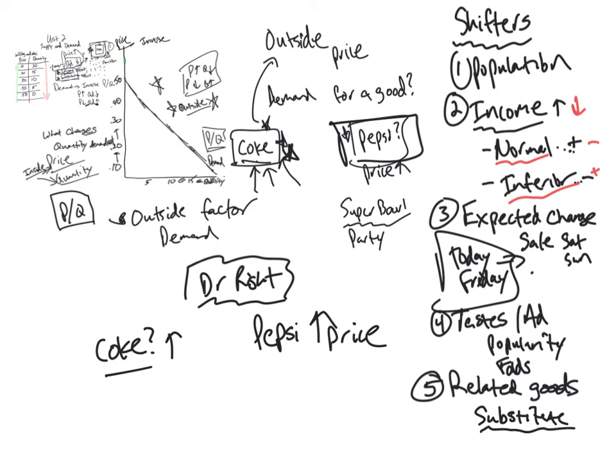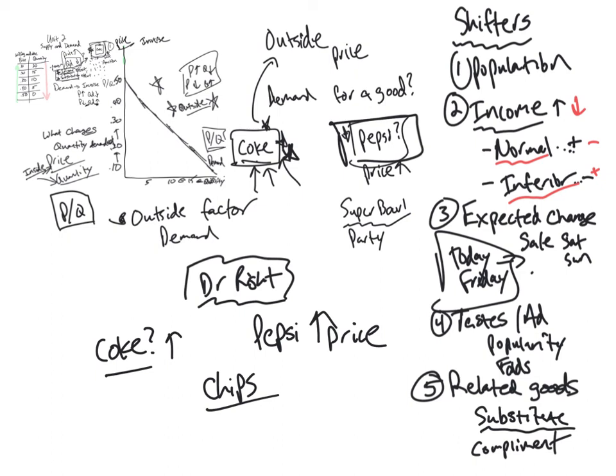Well, what about a complement? Right? So a complementary good. A complementary good is something like, let's say you buy Coke and you buy bags of ice, let's just say for your Super Bowl party, or Coke and chips or something like that. Well, why don't we use chips as our example, right? So you don't buy either Coke or chips. You typically buy Coke and chips.